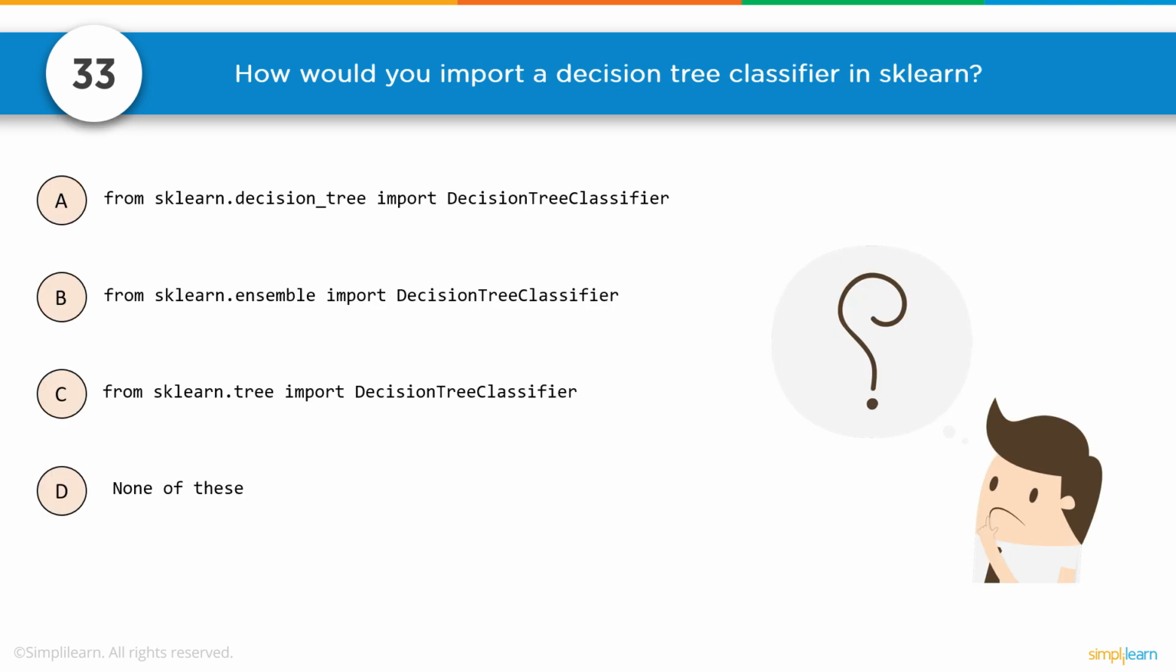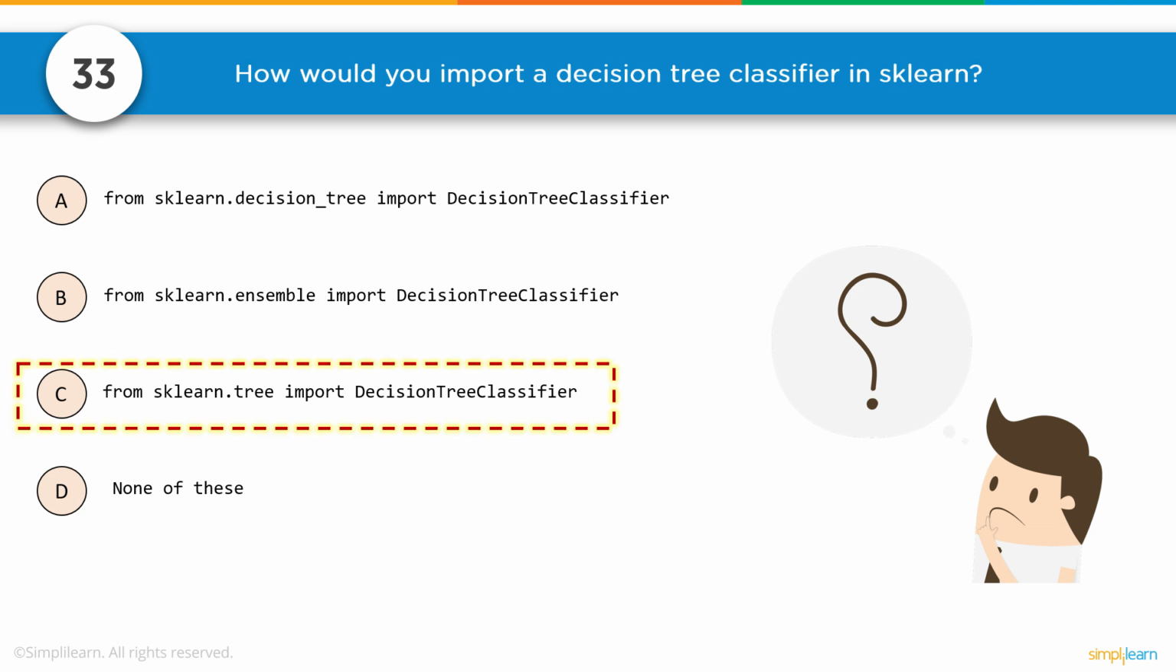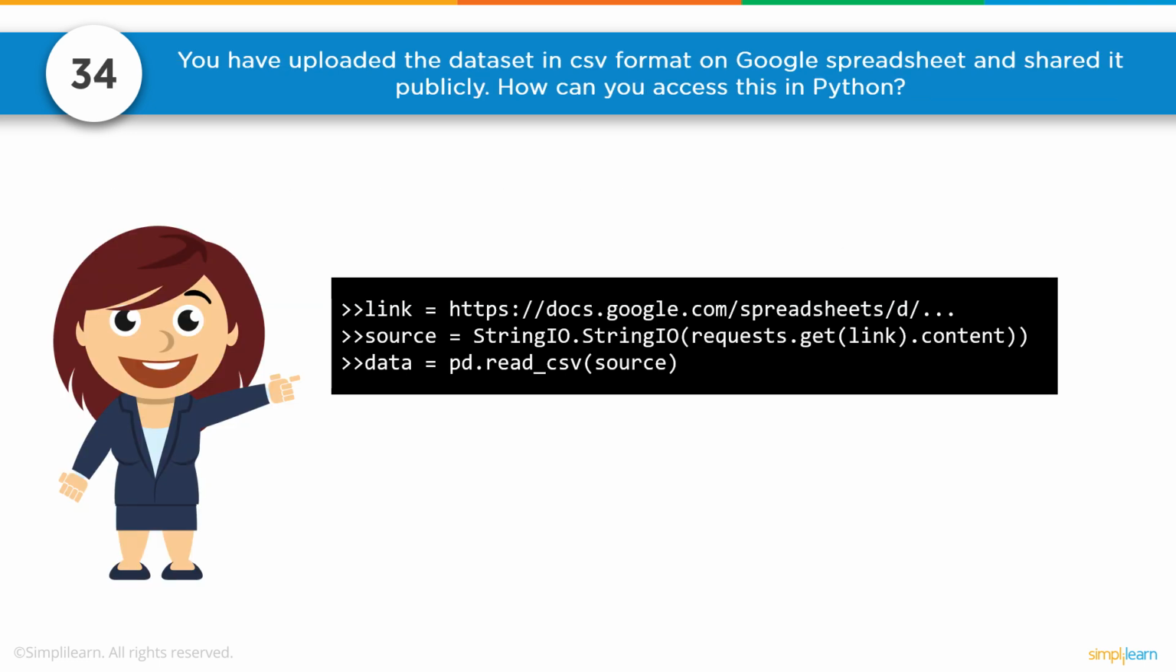Number 33. How would you import a decision tree classifier in sklearn? We have sklearn.decisiontree import DecisionTreeClassifier. From sklearn.ensemble import DecisionTreeClassifier. And we look at these and they're all import DecisionTreeClassifier. That actually last part happens to be correct. And it's really just vocabulary, knowing where the decision tree classifier is stored. What module is that a part of? And it is, of course, part of sklearn.tree. Number C.